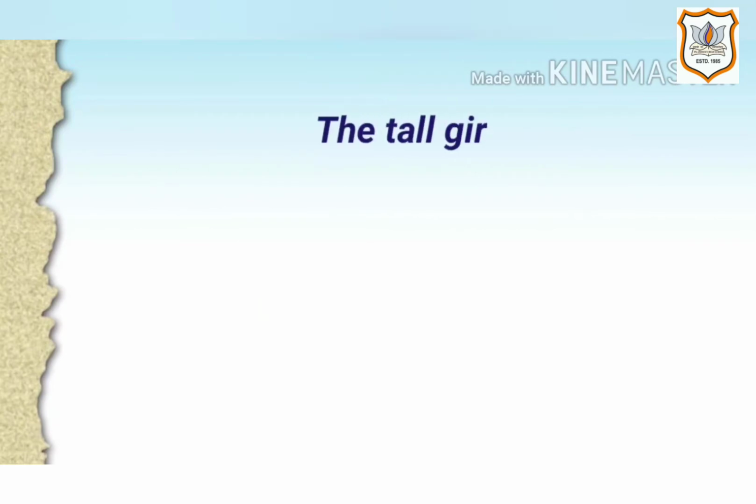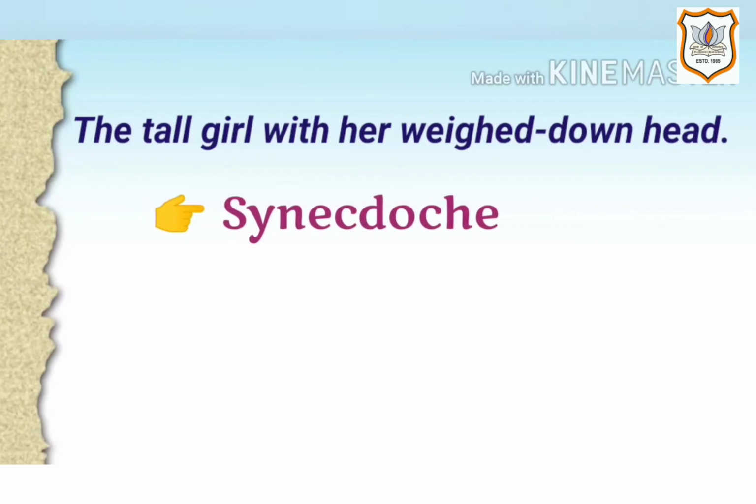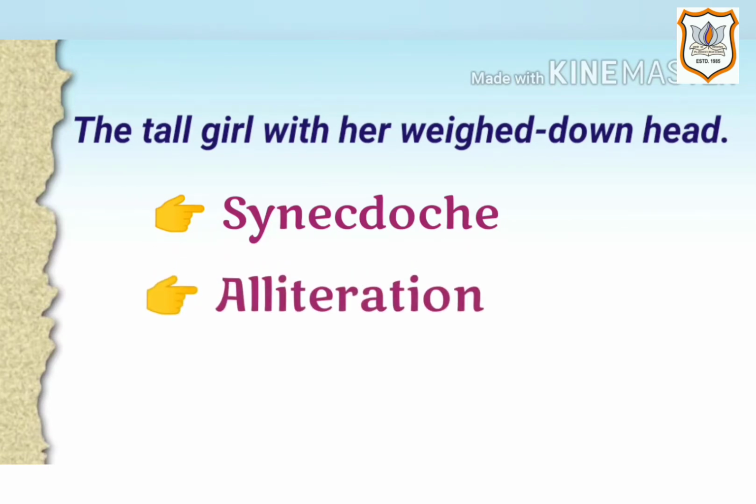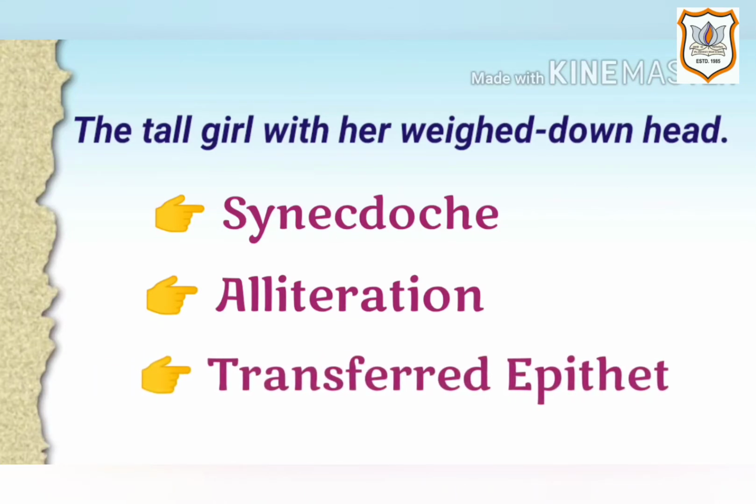Next is, the tall girl with her weighed down head. Here the figure of speech is synecdoche because the part of body, head, stands for the girl. Another figure of speech here is alliteration because the sound of the consonant W is repeated in the words weighed and with, and the sound of H in her and head. Another figure of speech here is transferred epithet because the adjective weighed down has been transferred from the girl to her head with which she is related.